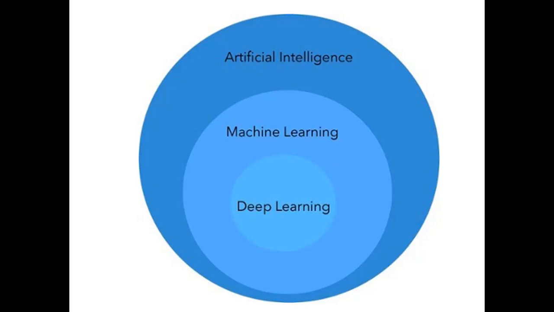Now, when machine learning was already in existence, why was deep learning required? So deep learning is designed in a similar way to how a human brain works. It is designed on a neural network architecture. Now, deep learning has some kind of advantages over machine learning, which we'll discuss in our upcoming videos.